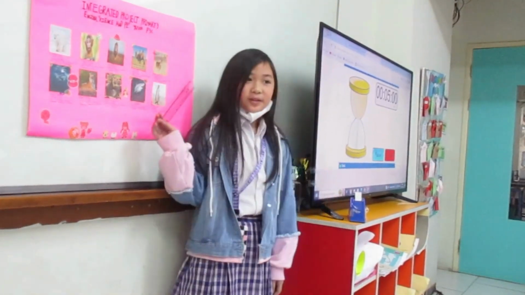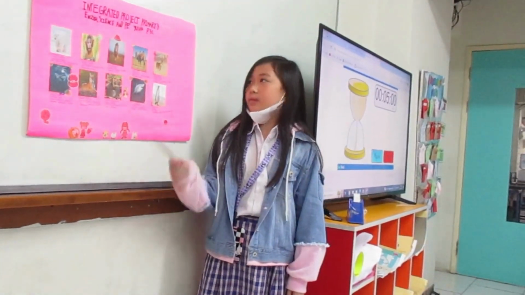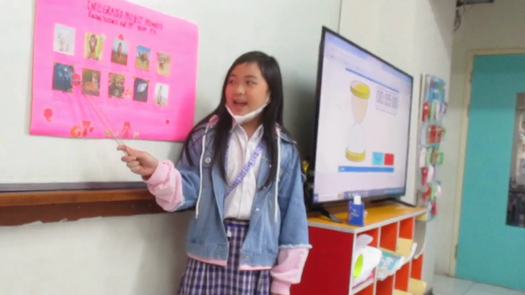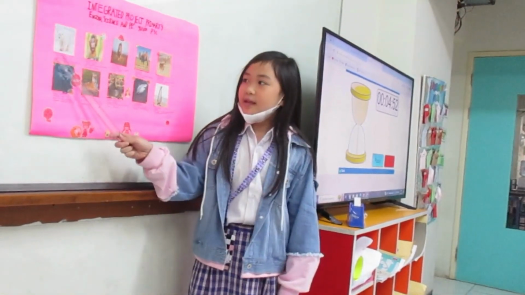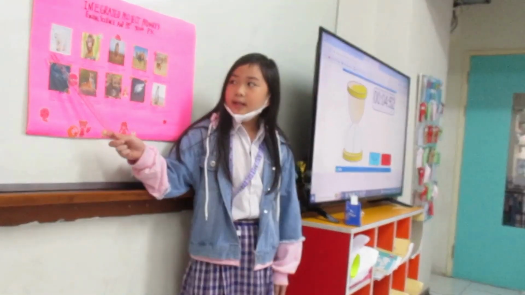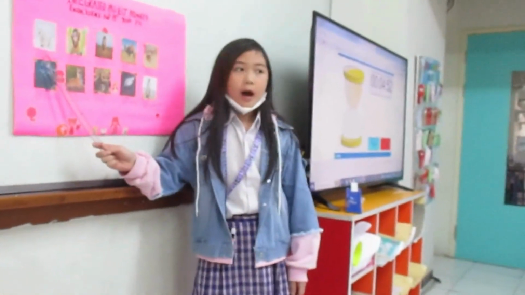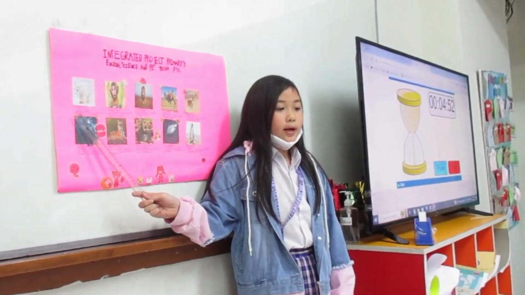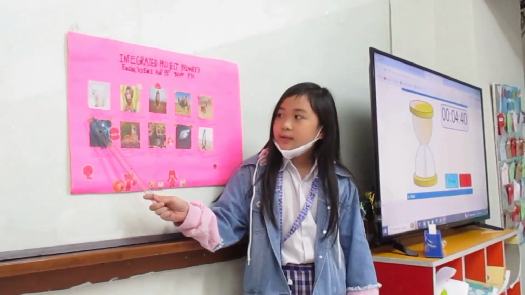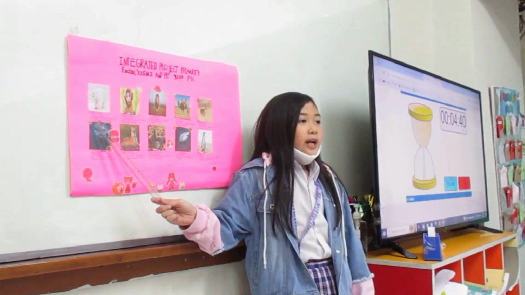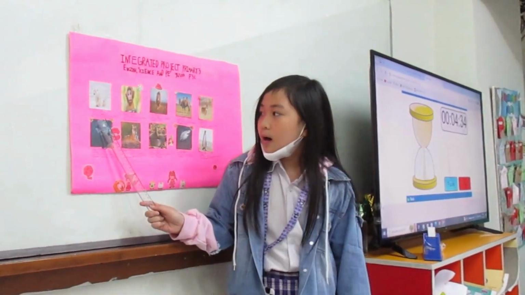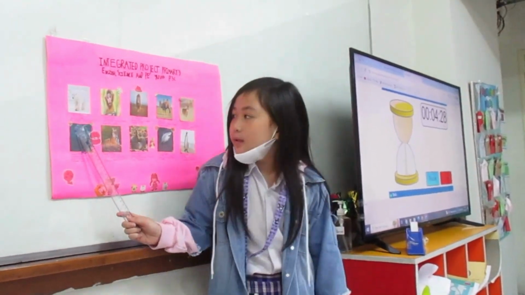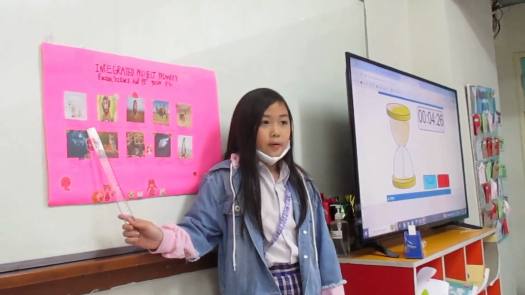My integrated project. I have 10 animals. The first is polar bear. The habitat is Arctic. The season is winter. The weather is snowy. The sport activities are ice skating, skiing, snowboarding, skateboard.